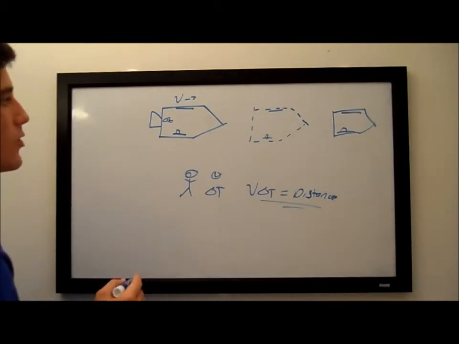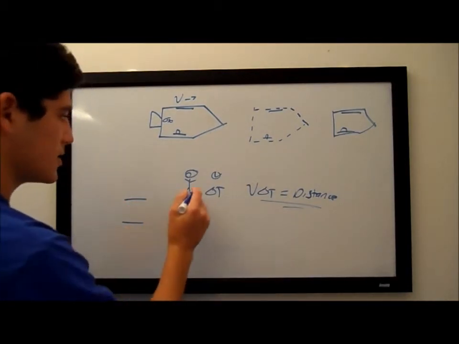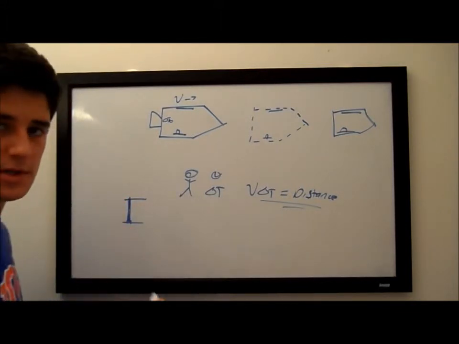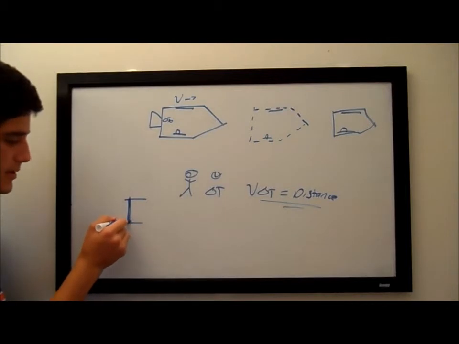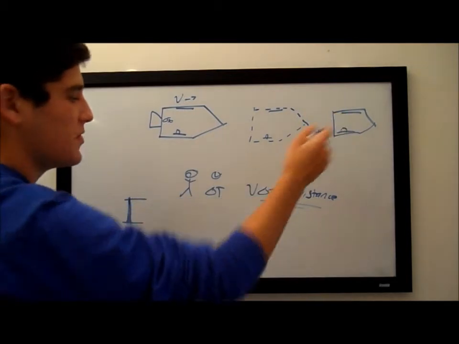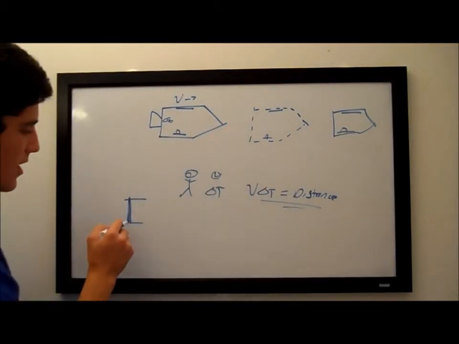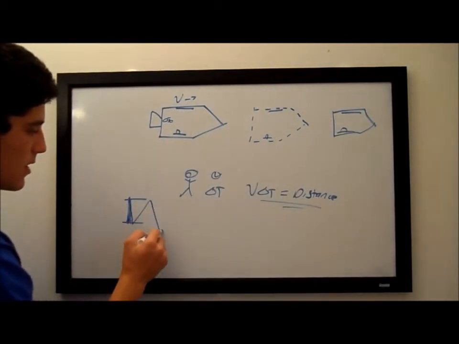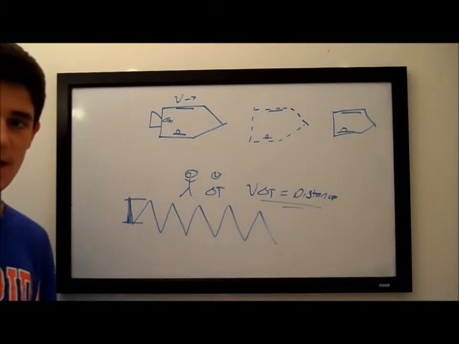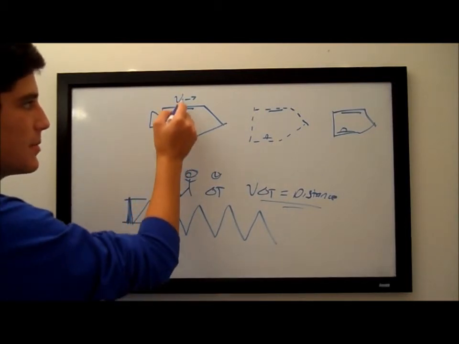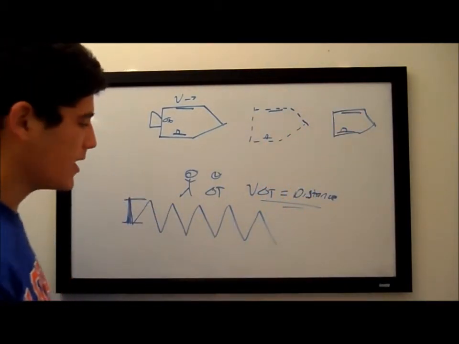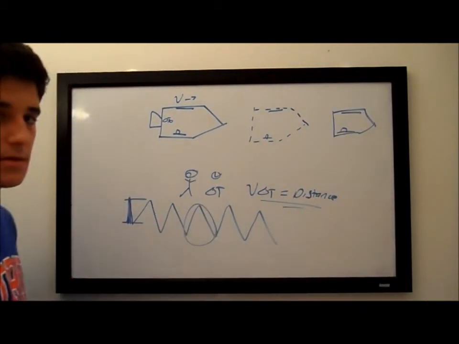okay? Normally, a light clock, for a person standing next to it, would see this. They would see it bouncing up and down, up and down, up and down. I'm going to slow it down just so you can see it a little bit better. But once it starts moving, if this person were to trace the path of that light, they would see this. Up and down, up and down. That's what they would see the light path take. Because it's normally bouncing up and down, but once the spacecraft is moving at its velocity v, you would see this. Right? So I'm just going to draw one of these arcs over here.